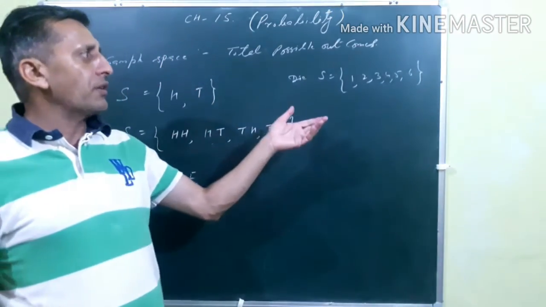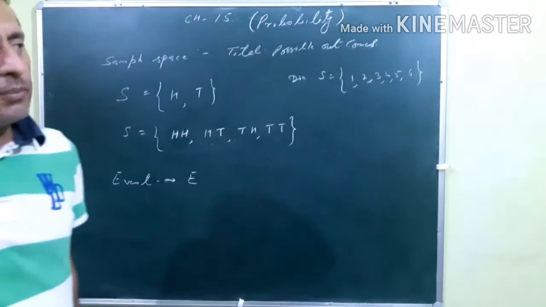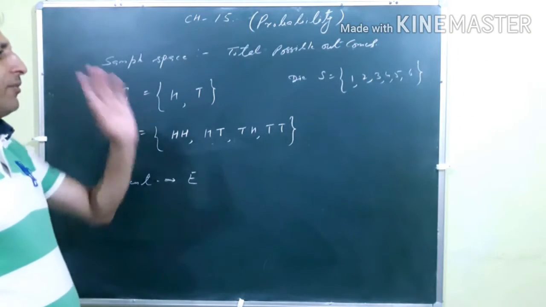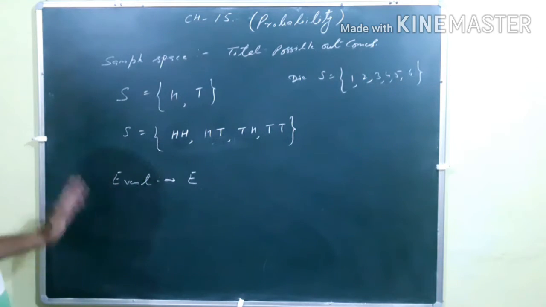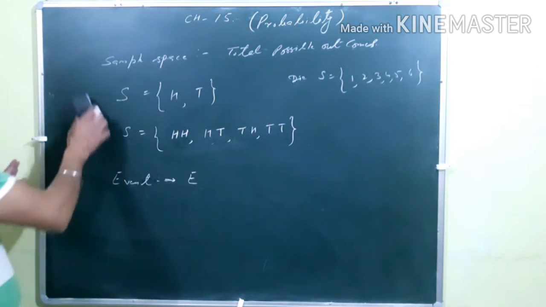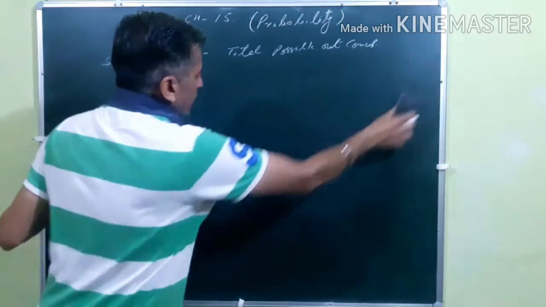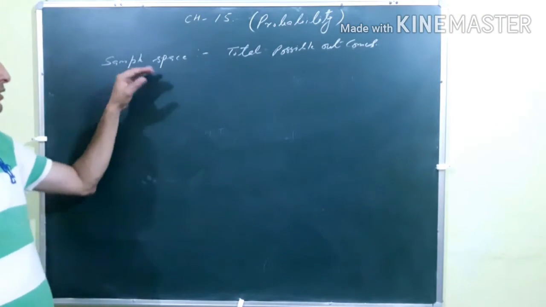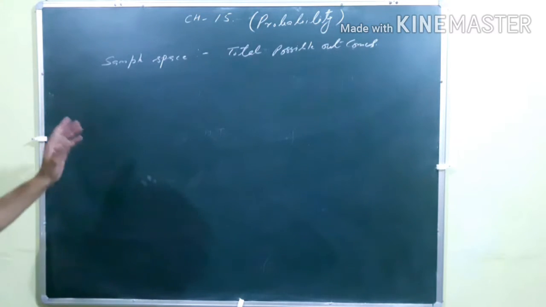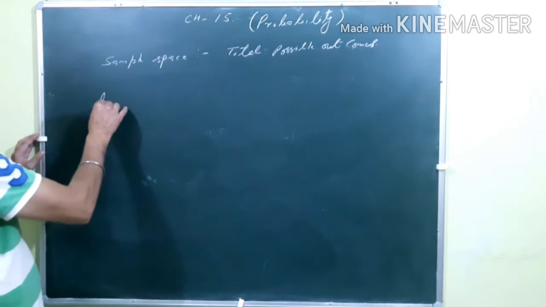When we throw it two times, there will be 36 elements, which we will discuss later in the +1 or +2 classes. Here in this 9th class, just an introduction to probability is given. So the important things are the sample space, the event, and after this we discuss probability.